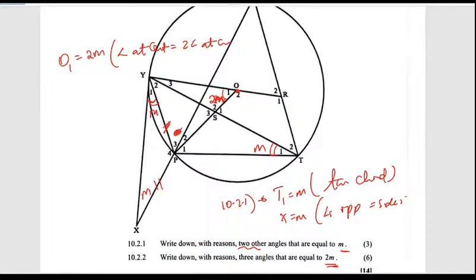Yeah, it would make sense because it is exterior to these two. So we're saying P3 is going to be 2M, exterior angle of triangle XYP. So this is a 2M.